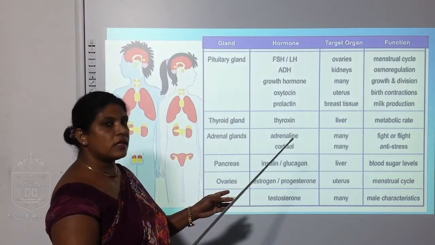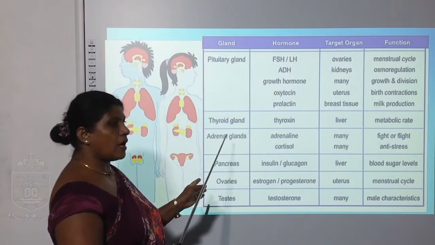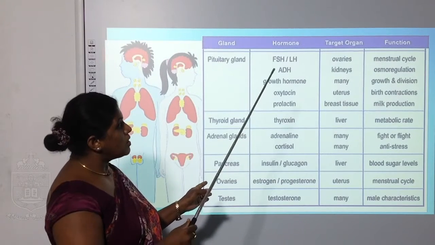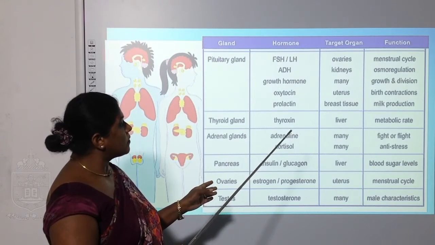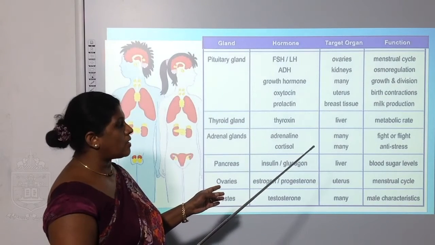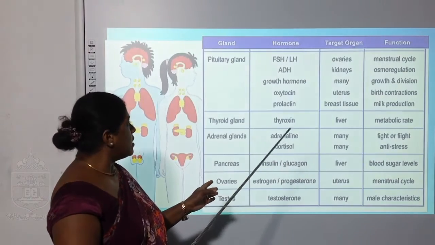function, milk production. Then we will take the thyroid gland, hormone thyroxine, target organ liver, function metabolic activity. So, it controls the metabolic rate.